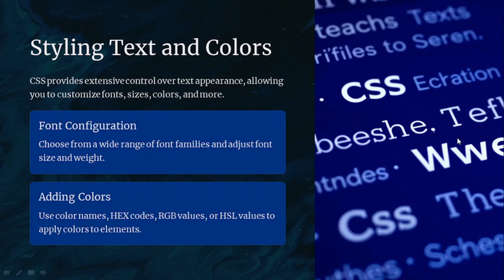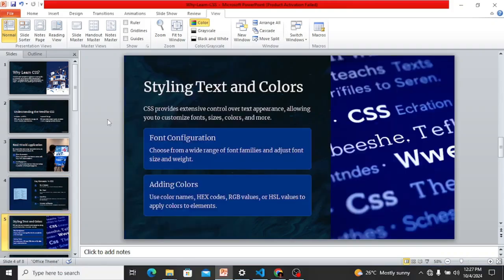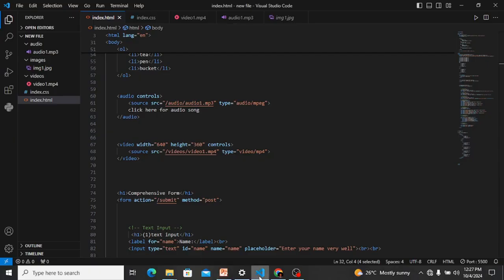CSS provides extensive control over text appearance, allowing you to customize fonts, sizes, colors, and a lot more. You can also import fonts from Google Fonts and other services. And in terms of adding colors, you make use of names like the hex code. Now let me give you an example of what a hex code looks like.